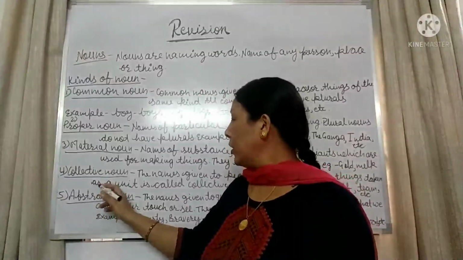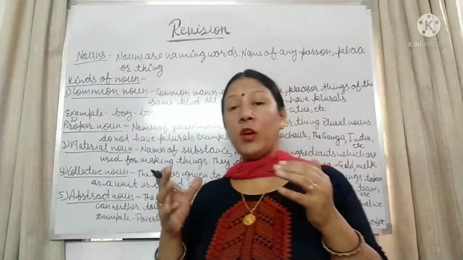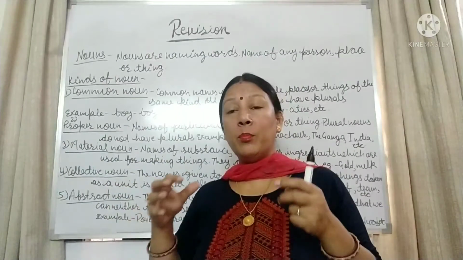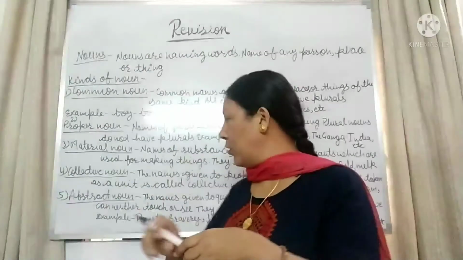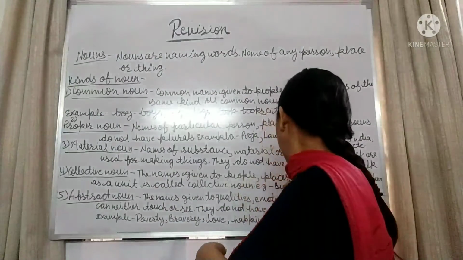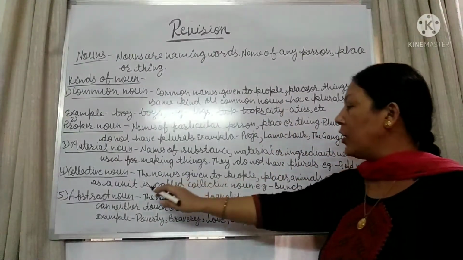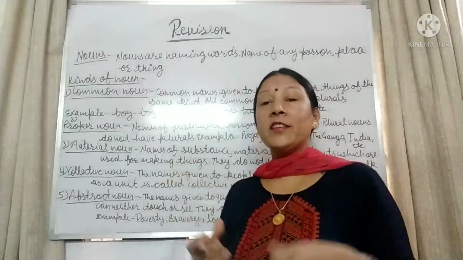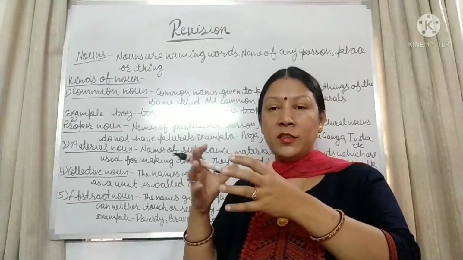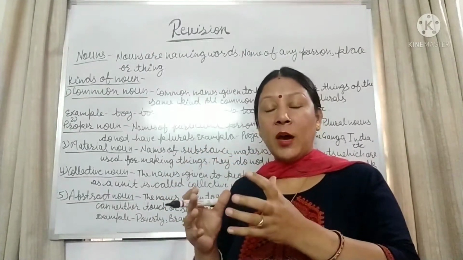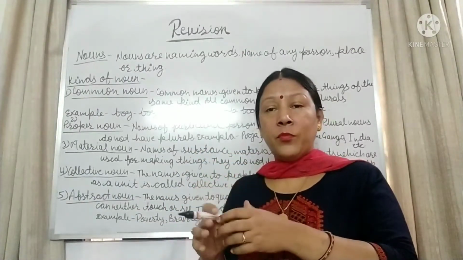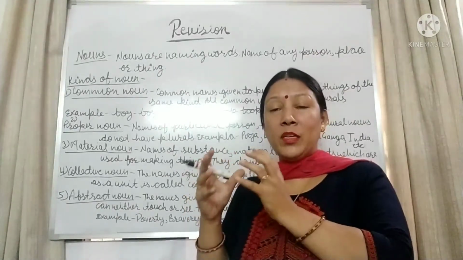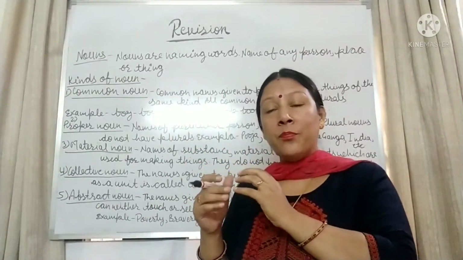Third one is collective noun. As you can understand by the name, collection, collective. A name given to a particular collection is called a collective noun. The names given to people, places, animals, or things taken as a unit are called collective nouns. A unit in a collection, like class. Class is a unit of students. Staff is a unit of teachers. So this kind of name given to a unit of people, places, or things is called a collective noun.